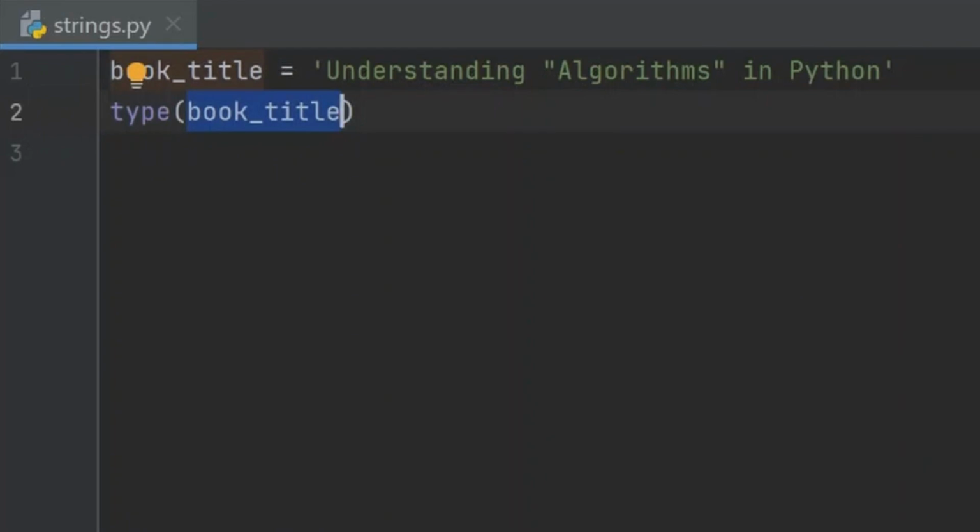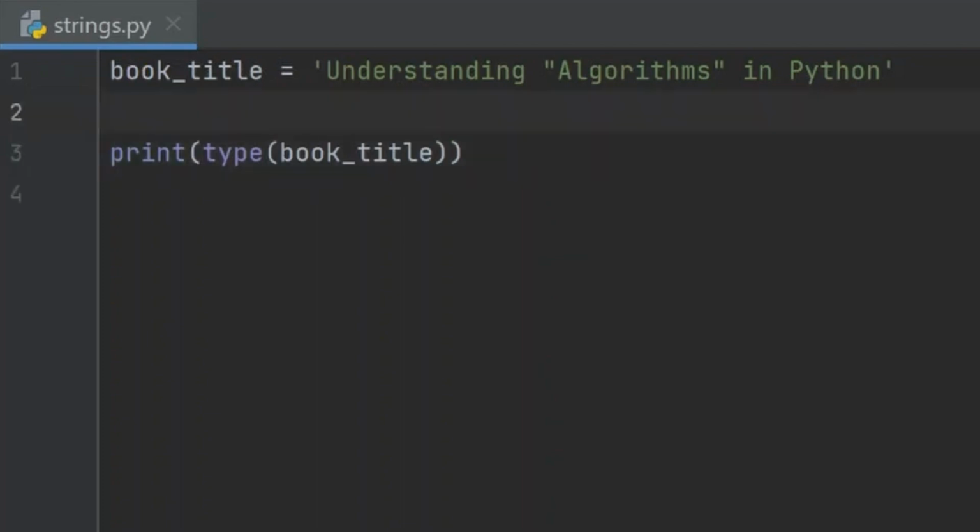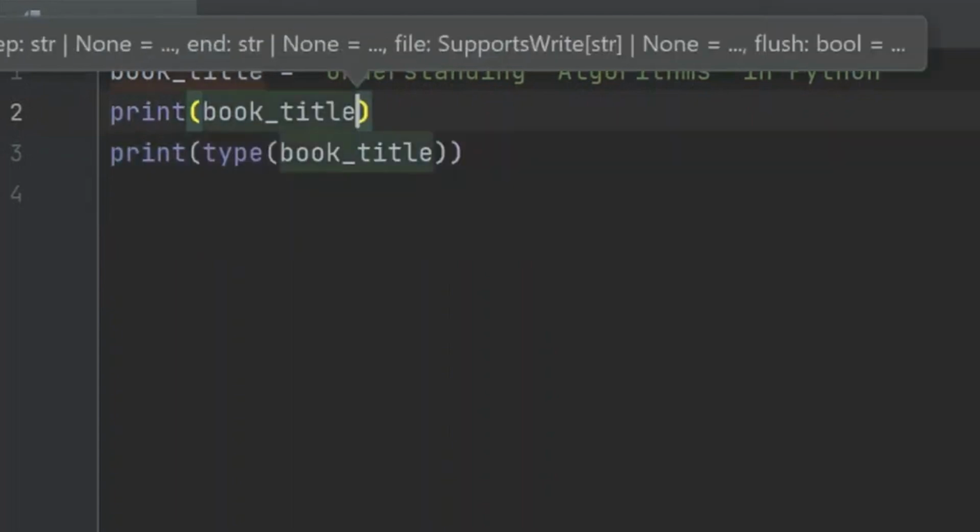To see the output, let's print this entire line using the print function. So the code will look like this. Print, open parenthesis, close parenthesis. Let's also print the book title itself and check both outputs. So I'll click here, enter, and type print, open parenthesis, book_title.